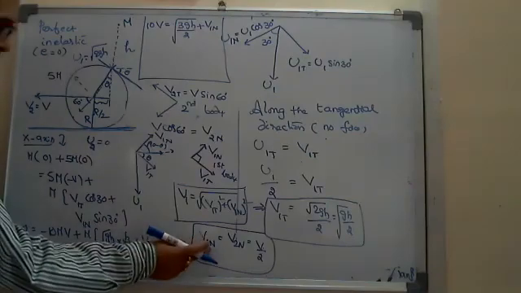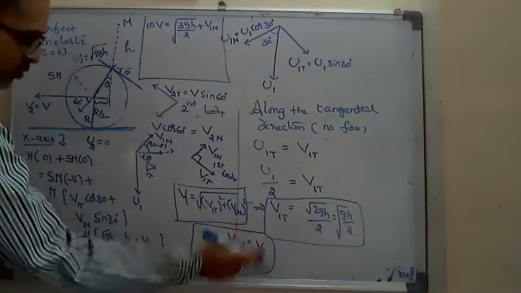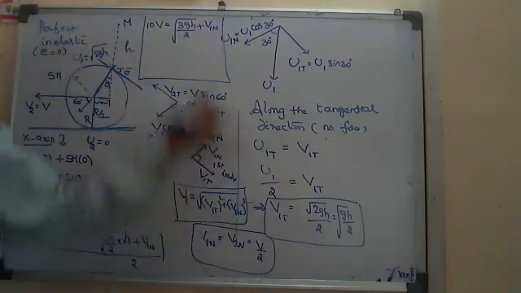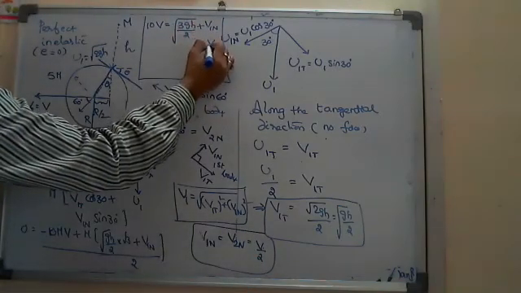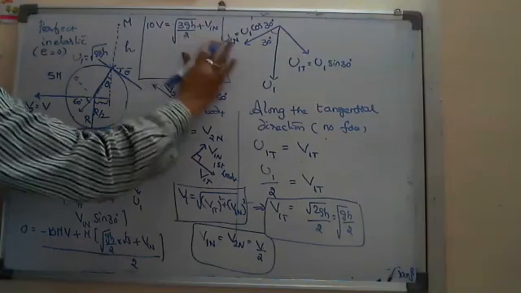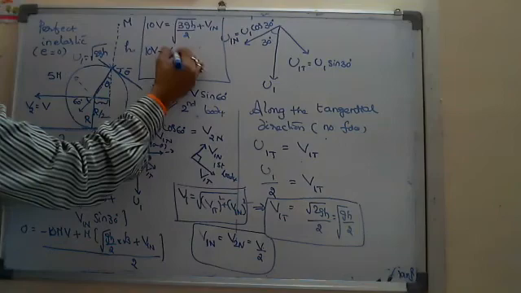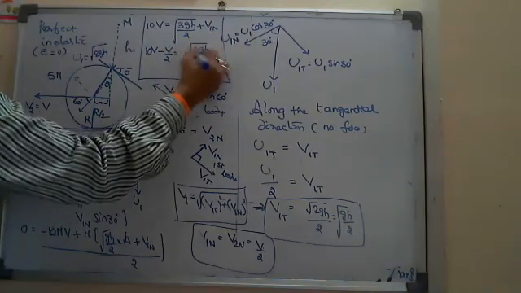Whereas V1N is nothing but v by 2. If I substitute that v by 2 and take it to the other side, I am getting 10v minus v by 2 equals root of 3gh by 2.